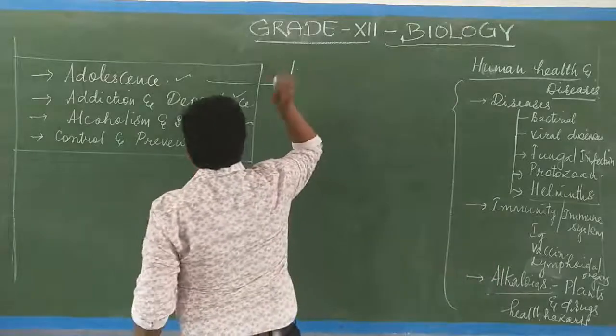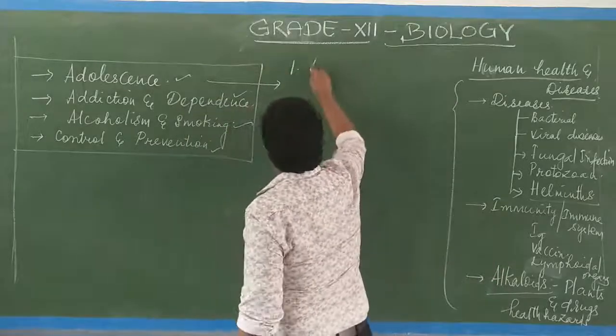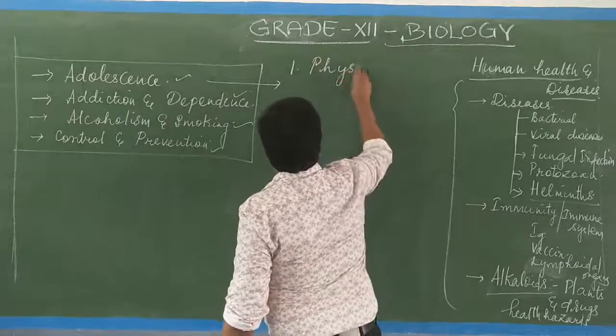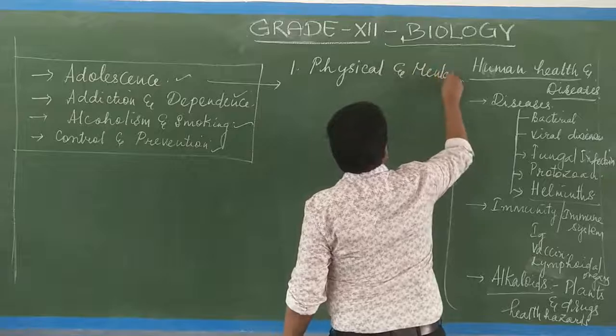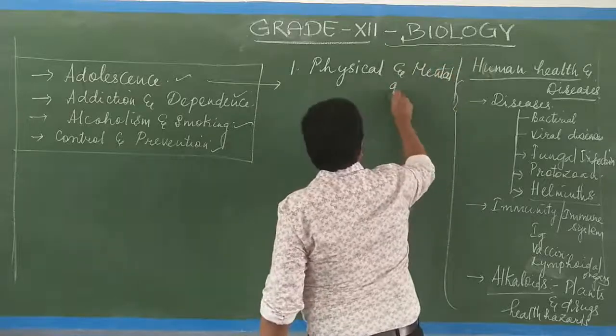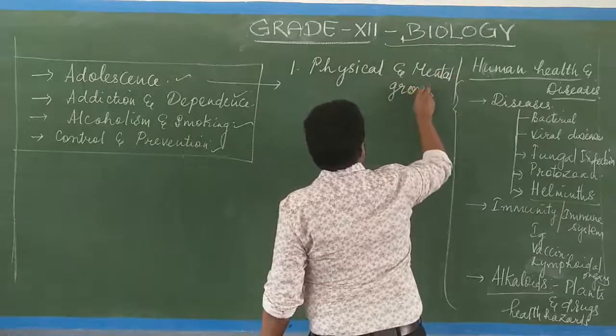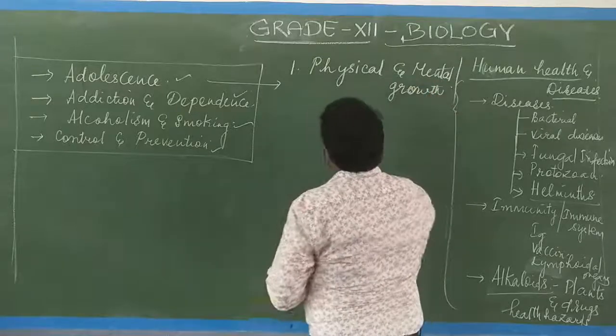Adolescence. During this adolescence, there will be physical and mental growth.